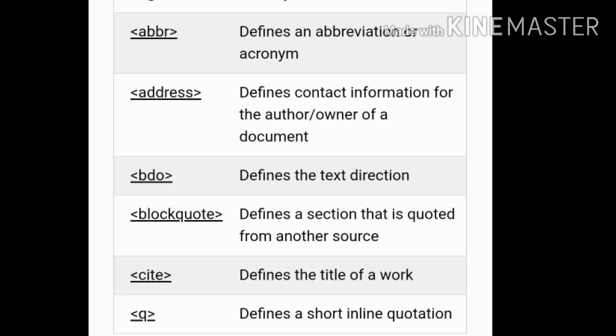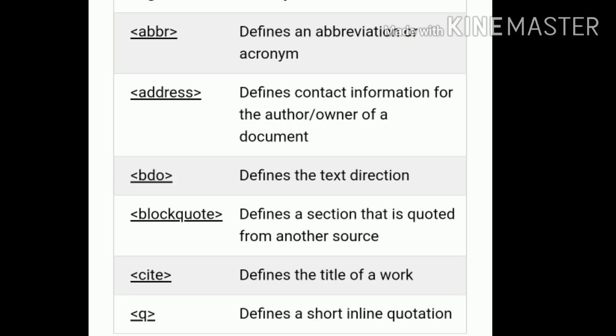Blockquote defines a section that is quoted from another source. CITE defines the title of a work. Q defines a short inline quotation. These are discussed in this one.